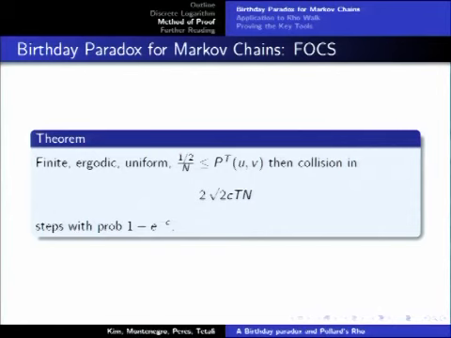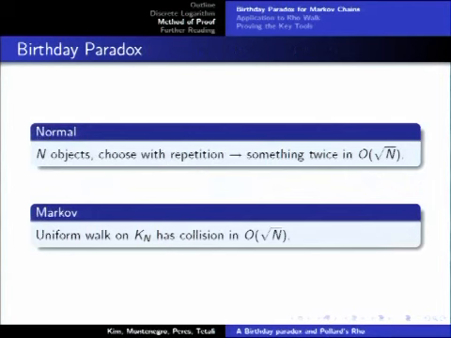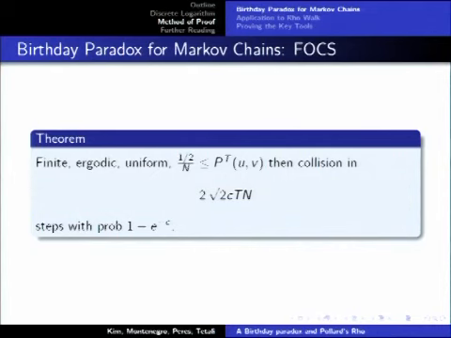And so one approach to improving on this: let's suppose that we've done our random walk long enough that the chance of being at a state is at least half of what it should be, meaning half of uniform. In that case, we can prove the following result, which basically says that if we add an extra factor of square root of the mixing time, then we'll be able to get our birthday problem. And if we go back to the previous slide, if we're doing a walk on the complete graph, the mixing time is 1 step. So this hasn't made things any worse.